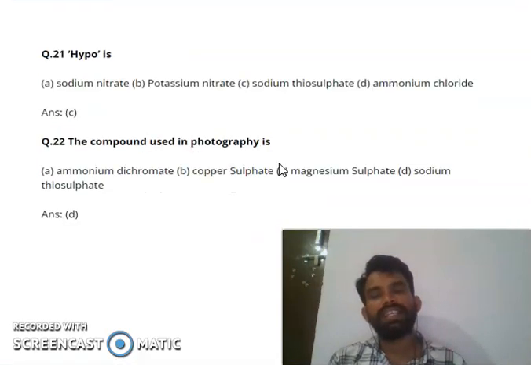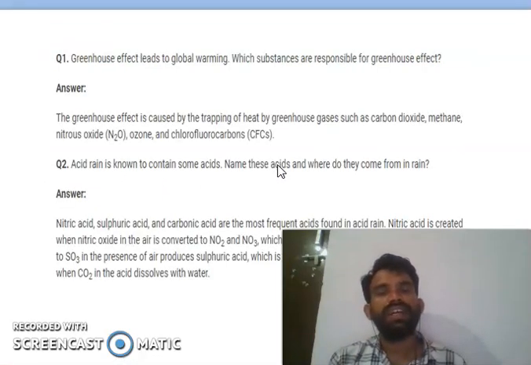And next you can see, what is hypo? The right answer is C. Sodium thiosulfate is called hypo. The compound used in photography is sodium thiosulfate. The right answer is D. Then you can see the greenhouse effect leads to global warming.